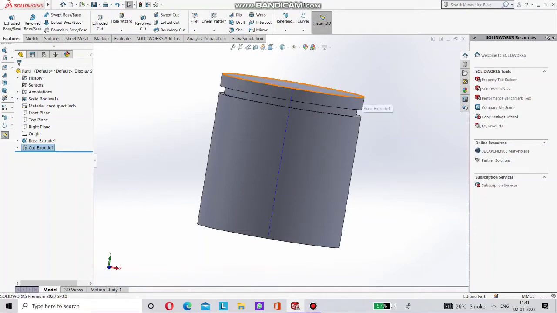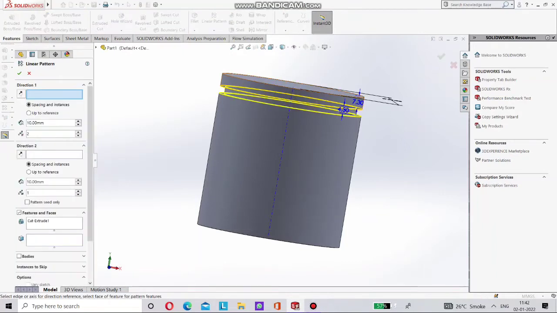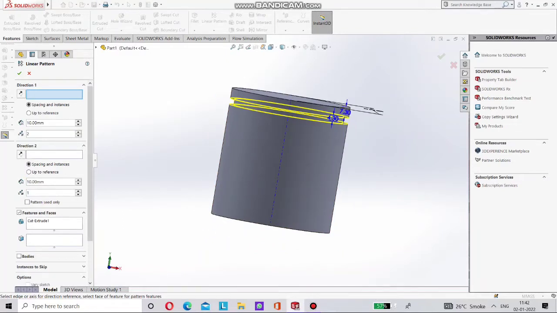Take this temporary axis visible on, and go to Features, Linear Pattern. Select this pattern and select this vertical axis.